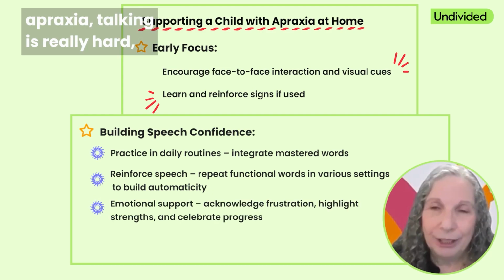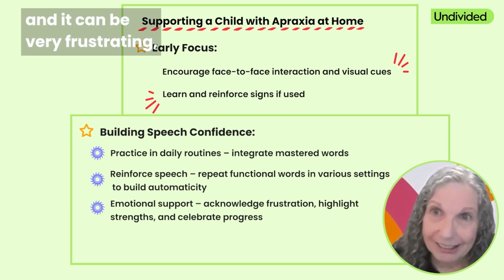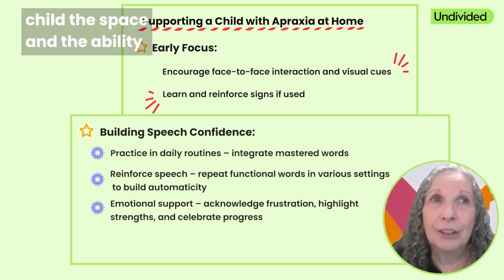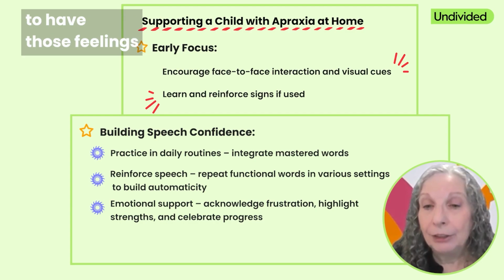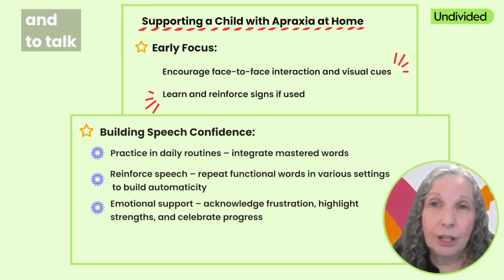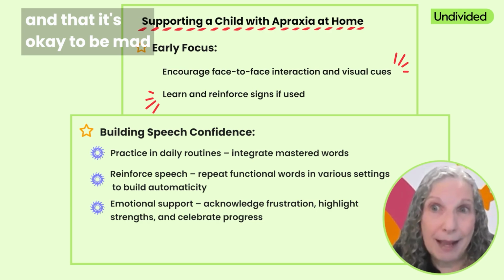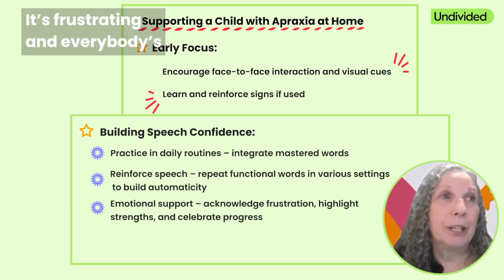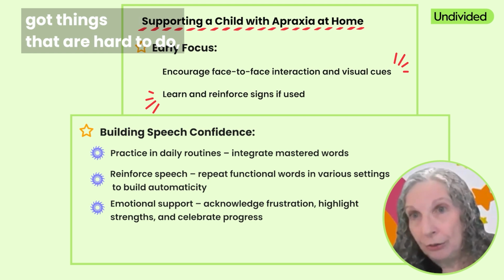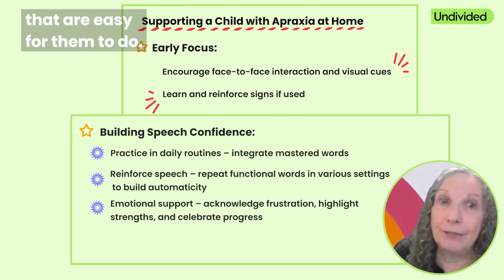The other thing that I tell parents is to really support their child in having apraxia. Talking is really hard and it can be very frustrating. And so giving a child the space and the ability to have those feelings and to talk about them, and that it's okay to be mad because this is really hard. It's frustrating. And everybody's got things that are hard to do, and people have things that are good, that are easy for them to do.